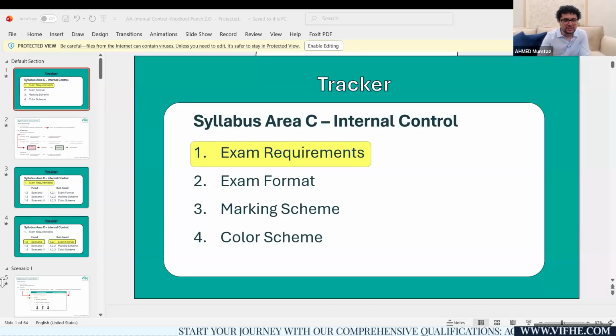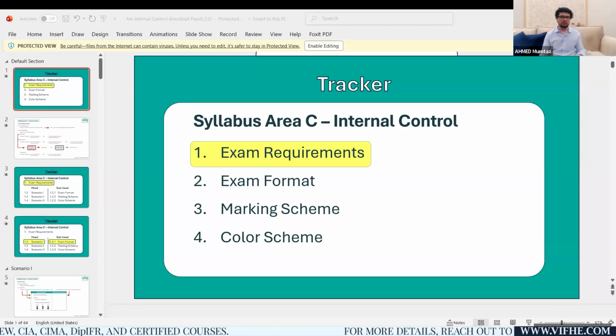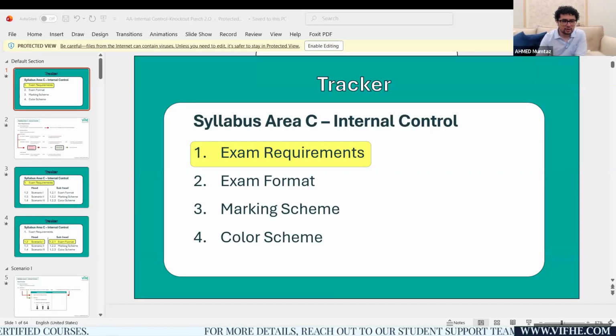Sir, where can we get previous sessions? Once you have joined the batch, either the regular, resit or the revision course batch plan, I'm sure everyone is going to join the revision course batch because it's significantly discounted. Once you join the batch, go to the live practice session. The recordings are available for all the past sessions. Sir, how to get the BPP kit? Well, I am not sure how to get the BPP kit. Maybe through the BPP website. When is yesterday's webinar going to be available? Once you are done with this live session, keep an eye on your relevant WhatsApp group. I will personally share the link over there.